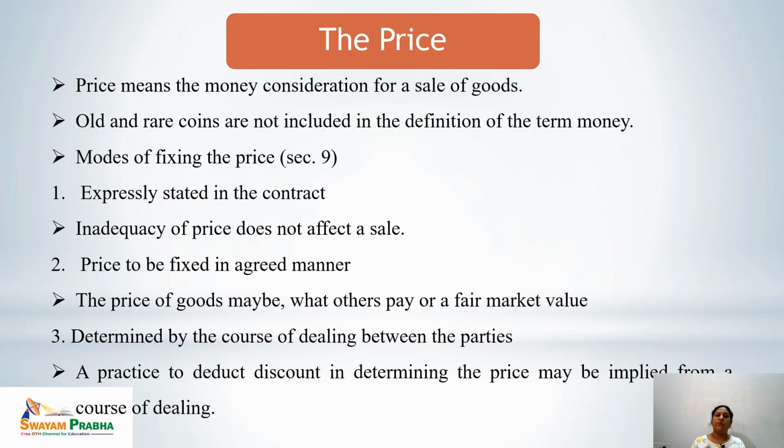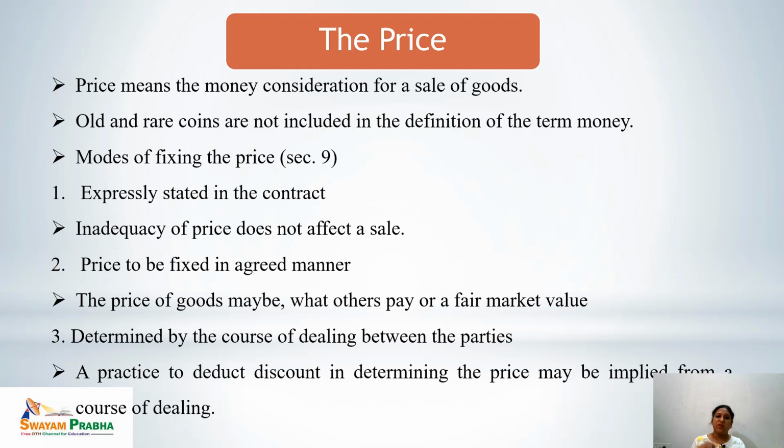So how to fix the price for a contract of sale? Section 9 of the Sale of Goods Act 1930 explains the various modes of fixing the price. One is expressly stated in the contract. Wherever it is expressly stated that this much would be the price for the goods, it is a valid price.